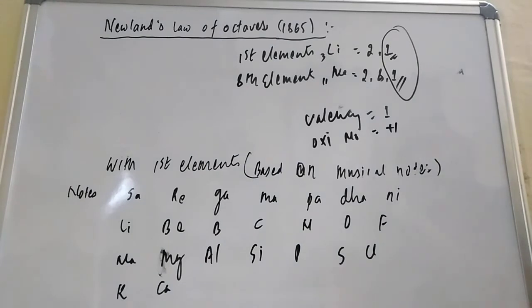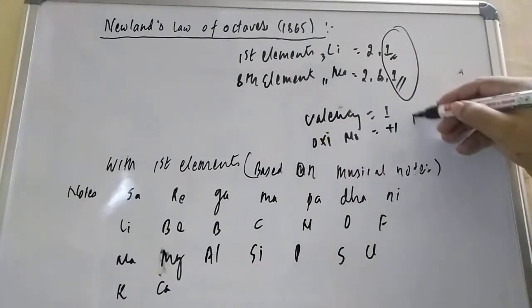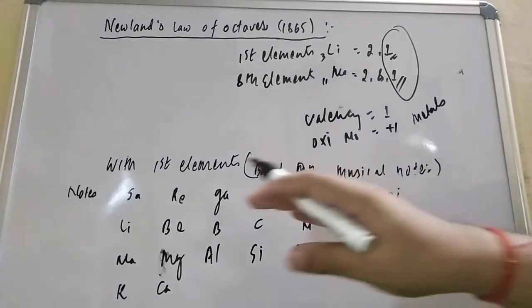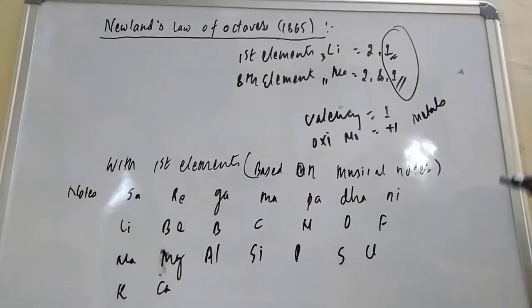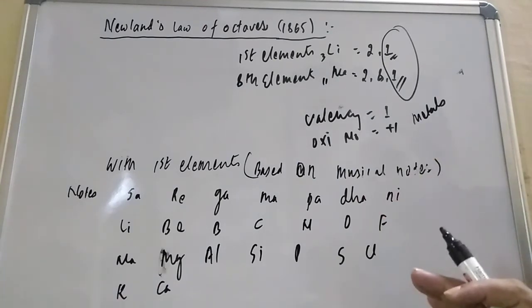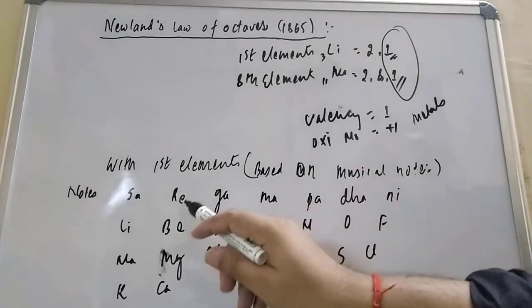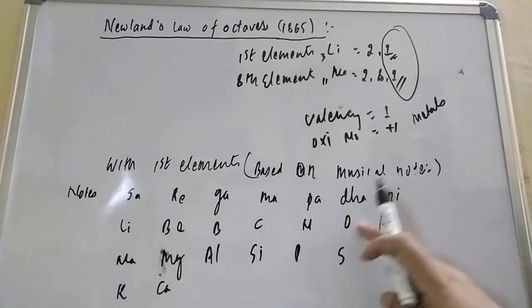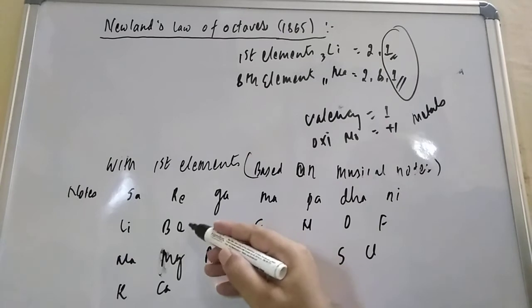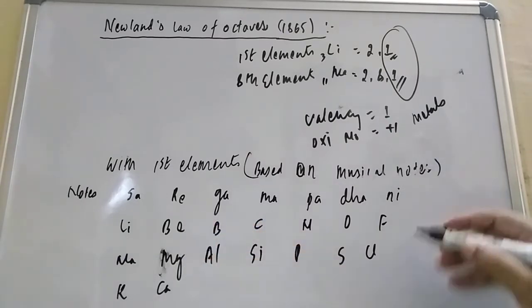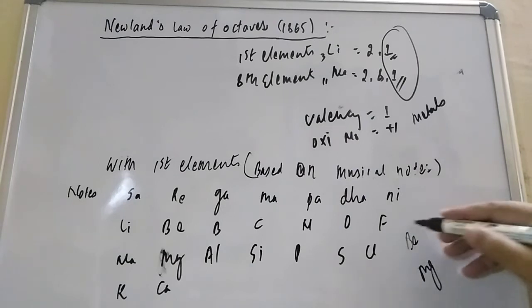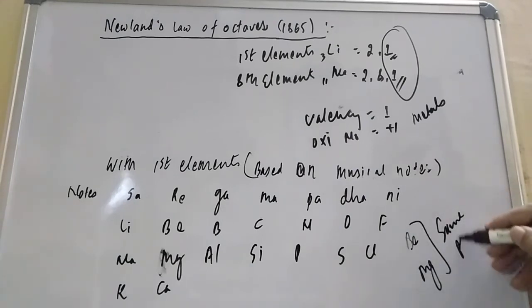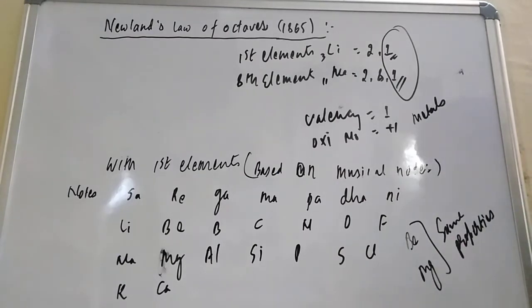And if you talk about any other properties, they are all metals. So what they are saying is that when elements are arranged in increasing order of atomic masses, every 8th element repeats the properties. Now take beryllium: if you consider it as 1, then 1 2 3 4 5 6 7 and 8. Beryllium and magnesium have the same property. So whatever Newland discovered in this periodic table was quite feasible.